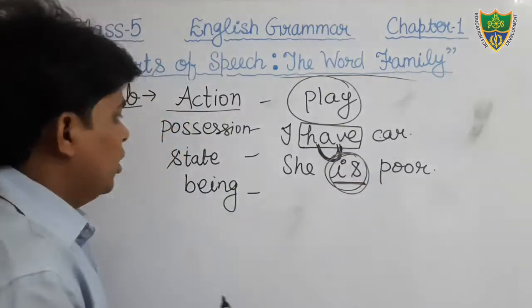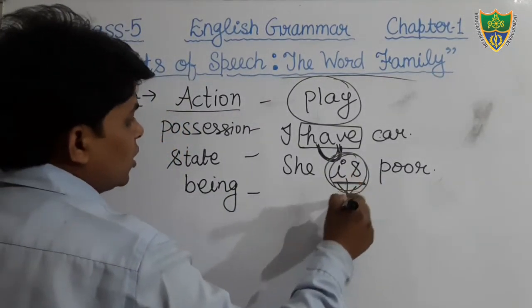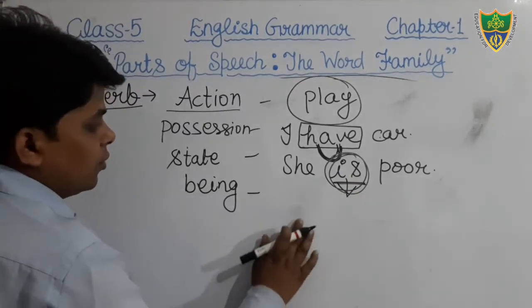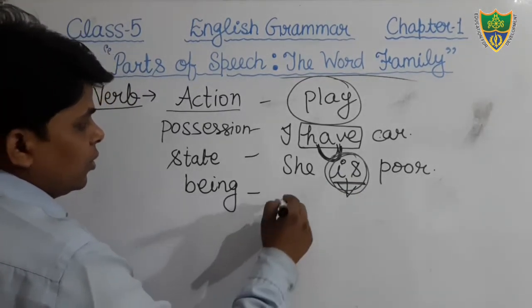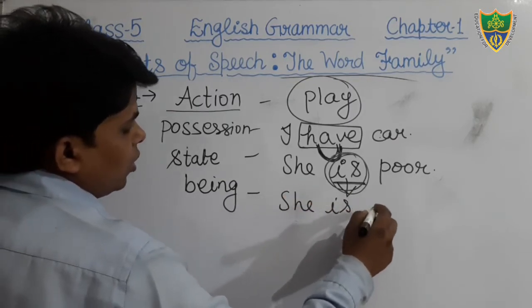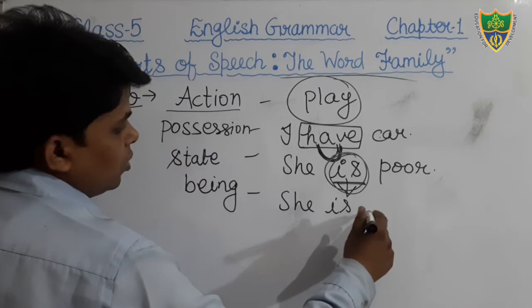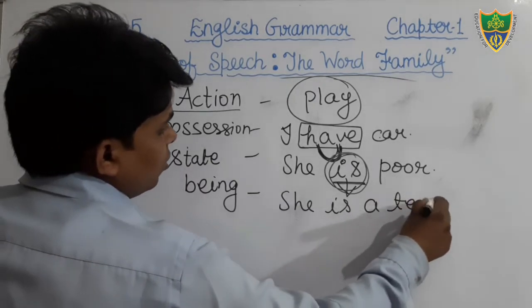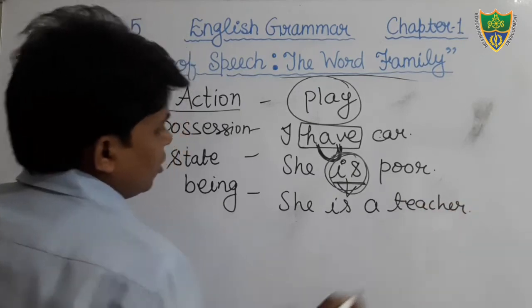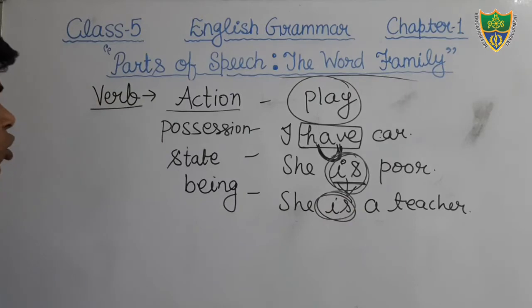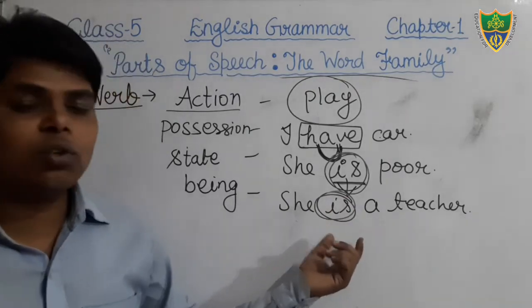Poor है. Okay, the word is here is also a verb. She is tall. She is a teacher. Here the word is is also a verb.